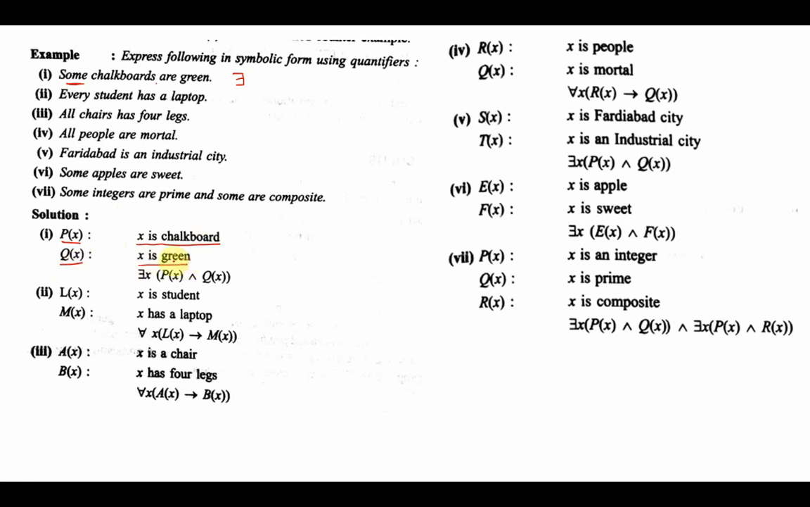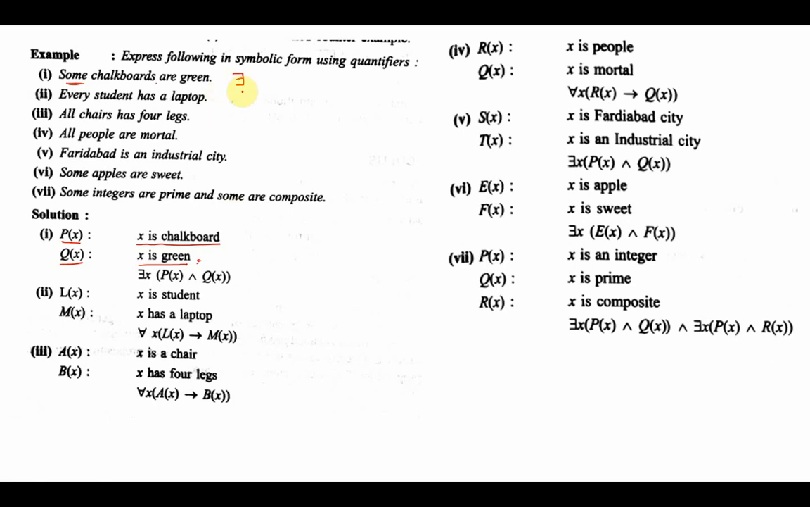Now please, let's understand this very carefully. P of X says X is a chalkboard, and Q says X is green. Now what the statement says, some chalkboards are green. What it means is, there exists a particular chalkboard, there exists at least one chalkboard which is green. Let us assume that each and every chalkboard has a name, and let us say there is a chalkboard by the name chalkboard 1 which is green. It is not necessary that chalkboard 2 or 3 or 4 or 5 or 6 will also be green, but at least there is one chalkboard that is green.